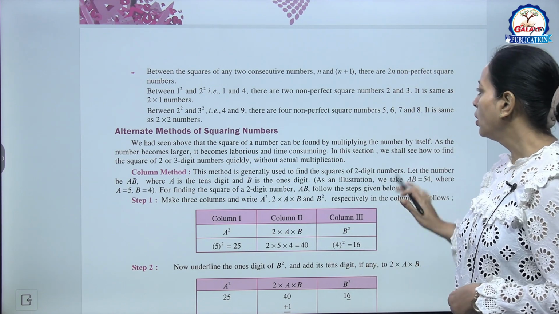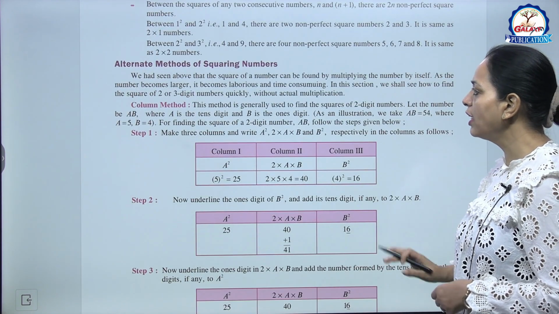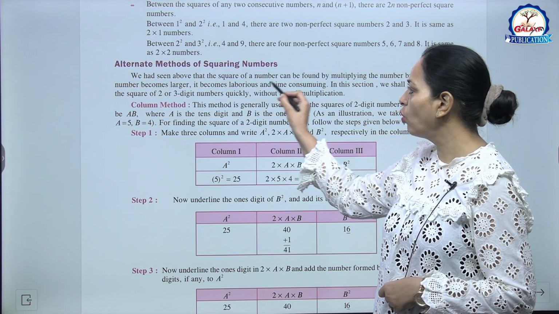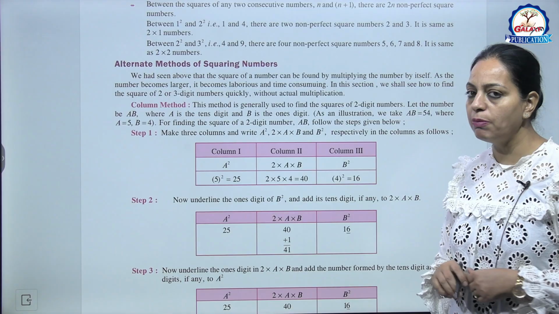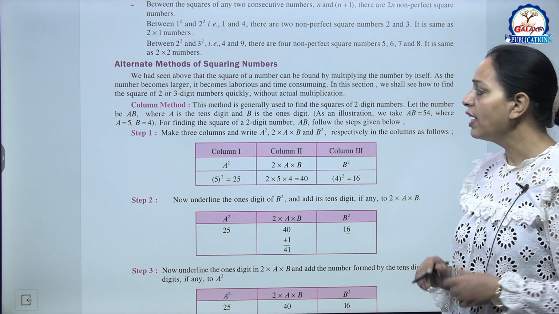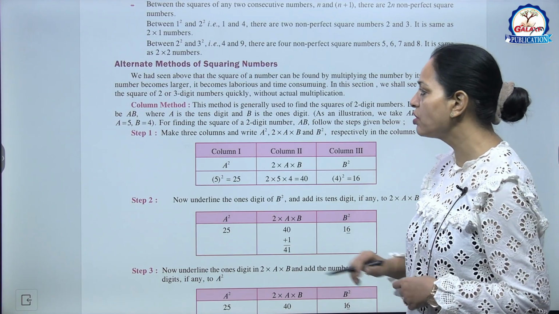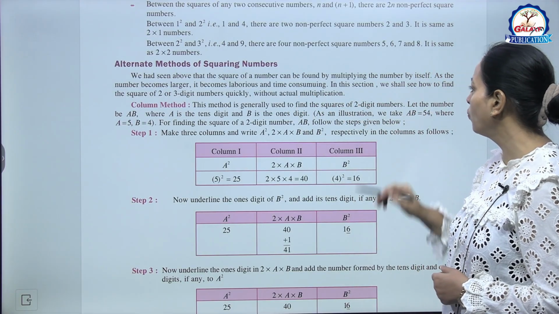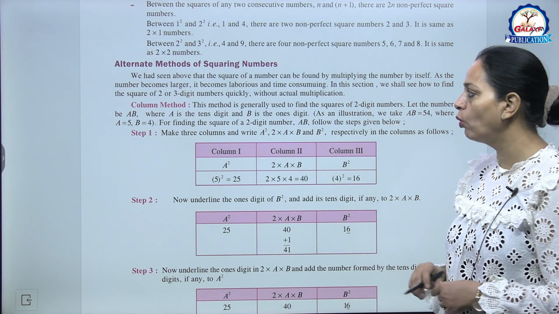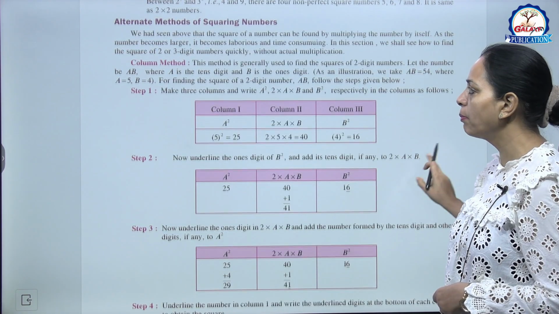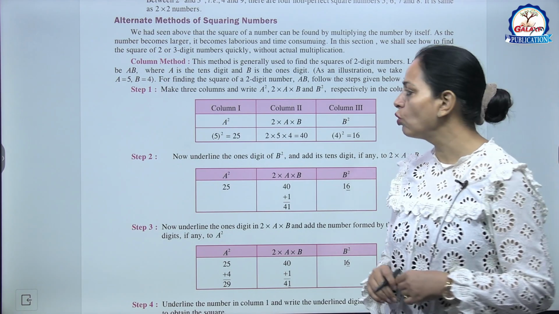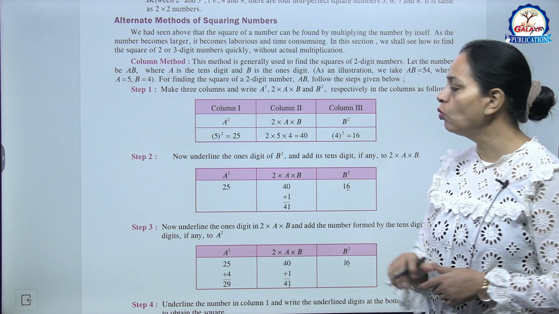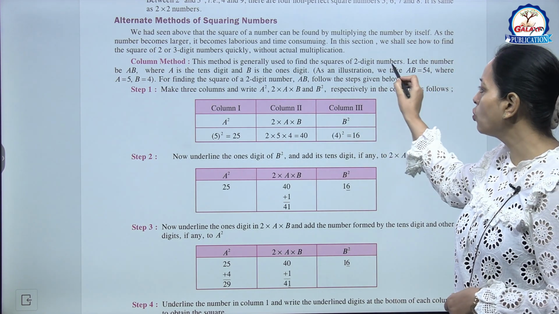Okay. So the next one is alternate methods of squaring numbers. We have seen above that the square of a number can be found by multiplying the number by itself. As a number becomes larger, it becomes laborious and time consuming. In this section, we shall see how to find the square of 2 or 3 digit numbers quickly without actual multiplication. So column method, this method is generally used to find the square of a 2-digit number.